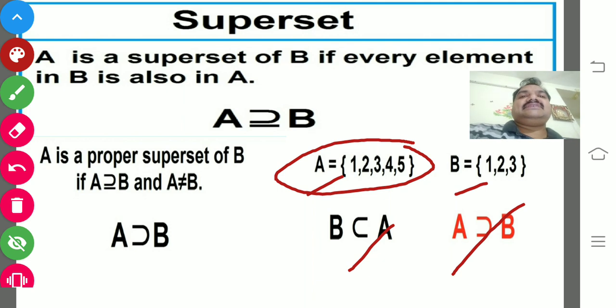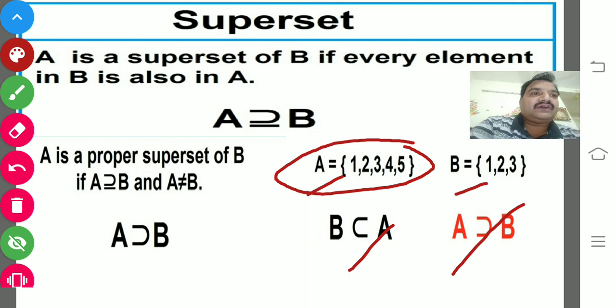I hope you could understand. B is a proper subset of A also, you can say that, because 4 and 5, two more elements, are there. If A is a set of 1, 2, 3 and B is a set of 1, 2, 3, we can't say that B is a proper superset of A, because at least one element should be more according to the cardinal number when we compare.